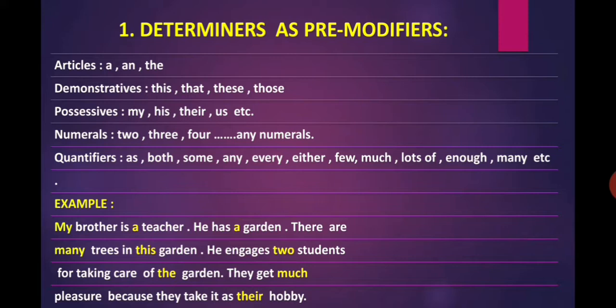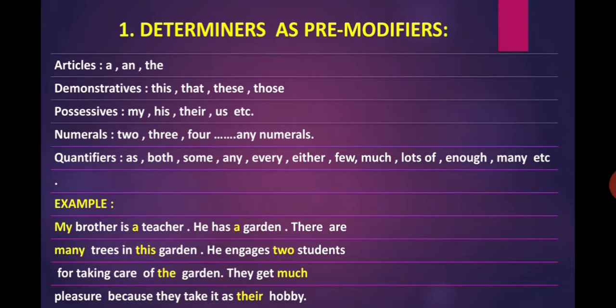Quantifiers: all, both, some, any, every, either, few, much, lots of, enough, many, etc. These are all determiners. Dear learners, many types of words act as pre-modifiers. Determiners come first among them. Let us discuss the example.